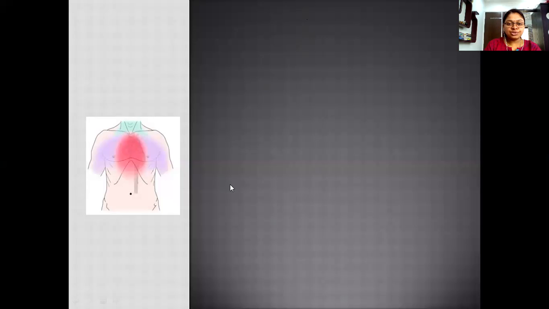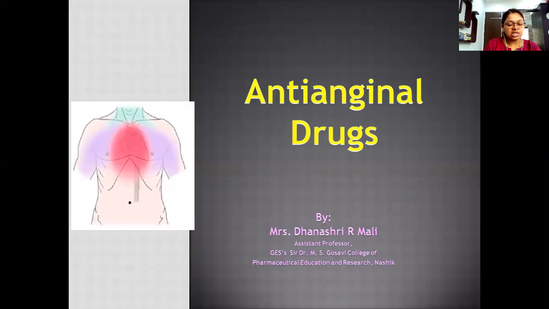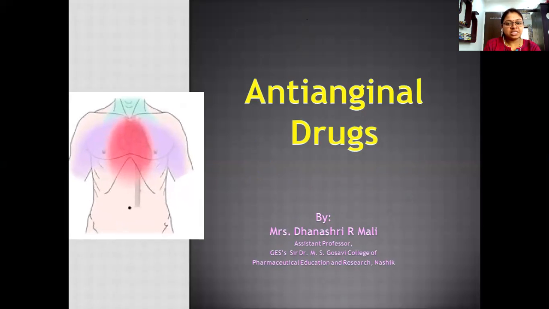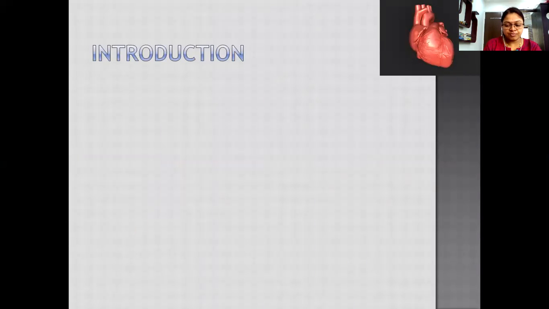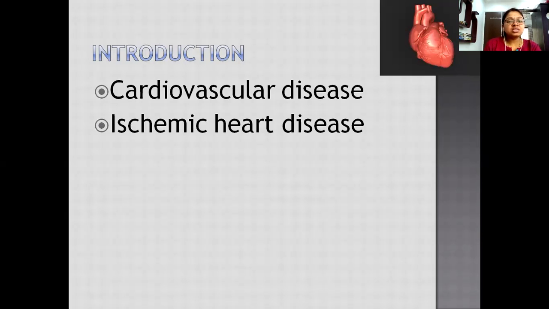So today we are going to discuss anti-angina drugs. These are the drugs which act on angina pectoris. Angina pectoris is a disease related to the heart. Now let's see what that disease is. We know that this disease is under the category of cardiovascular disease, that means a disease occurring due to change in cardiac and vascular function. It is also called ischemic heart disease.